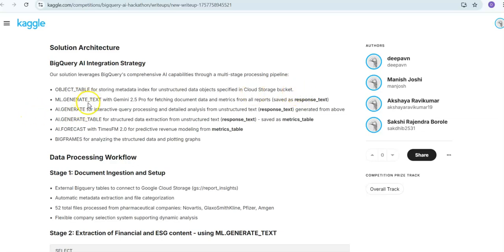And then we have used generate text with Gemini 2.5 Pro for fetching the document data, and we are saving that in a raw table under a response text field. This response text field is in JSON format. So we curate it just for the JSON formatting, not the entire text itself.